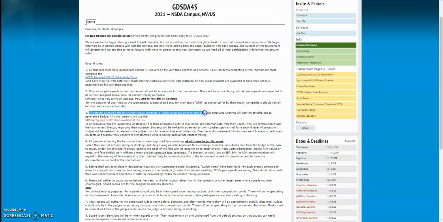Everyone needs to complete the health screening prior to arriving at the tournament. Coaches, you know how to do this. If you are not a CCSD coach, you need to fill out the form that is available at this link before you arrive on campus. If you answer any of the questions on that form with yes, you have some sort of symptom, or you have been in contact with someone who has COVID, then you have to contact your coach and stay home. You cannot be at the tournament if you are not answering all of those health waiver questions with no. Again, you're going to fill that out before you get to the tournament.